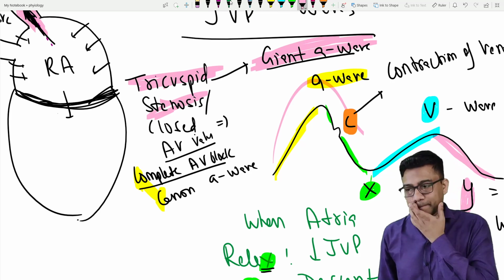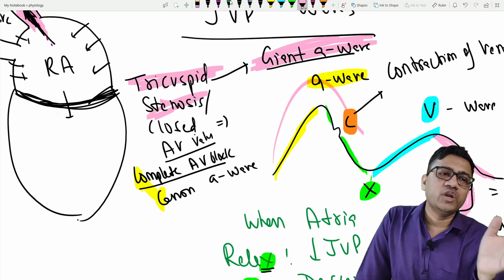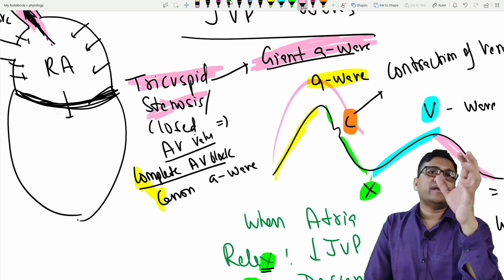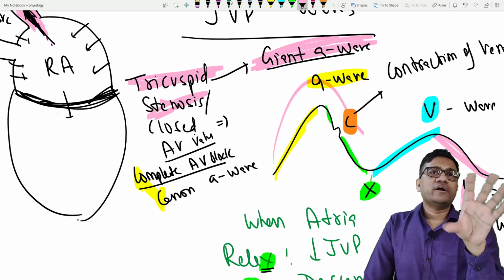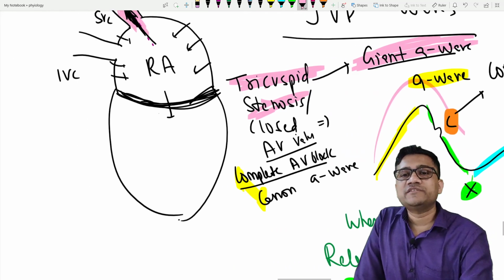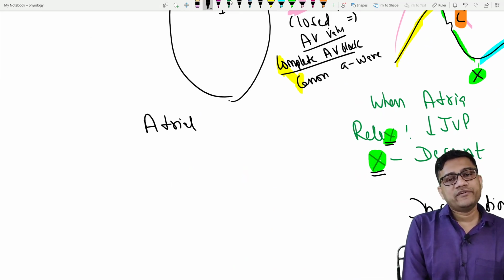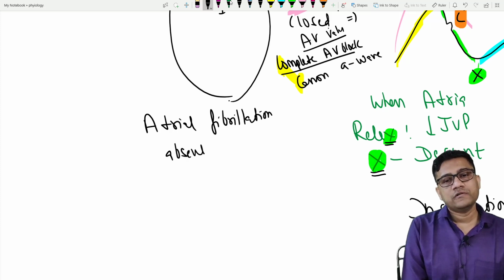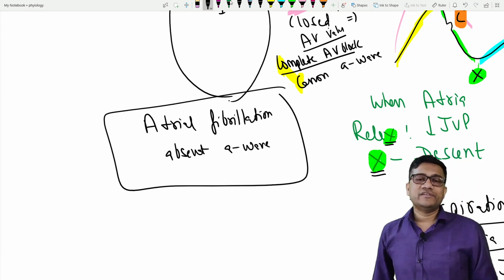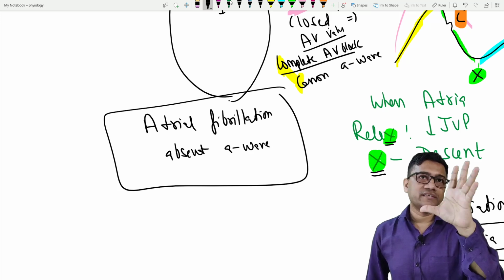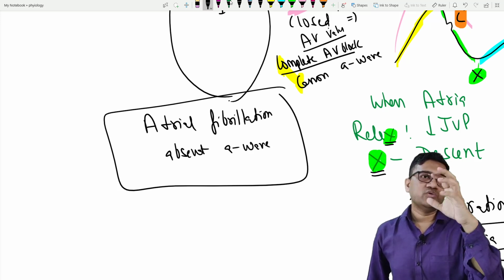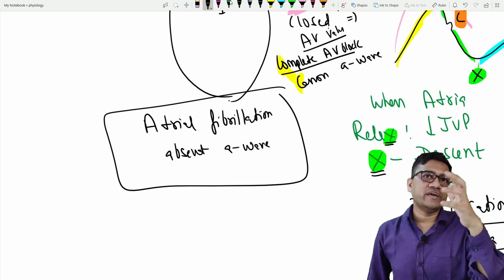Okay, so easy. So medicine is easy if you understand the logic and concepts, okay? And if atria doesn't contract, it is just vibrating. If atria doesn't contract, just vibrating, the A wave will disappear. So that's why A wave disappears in atrial fibrillation, as atria is not contracting. So in atrial fibrillation, there is absent A wave. There is just vibration. This is proper contraction. This is fibrillation. So in fibrillation, there is no proper contraction. The atria fail to contract, so A wave will disappear.